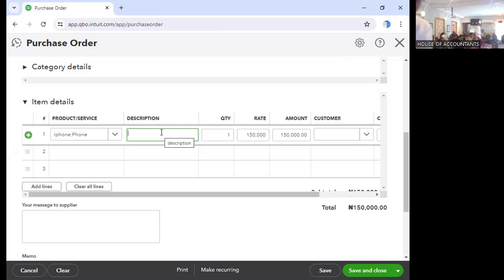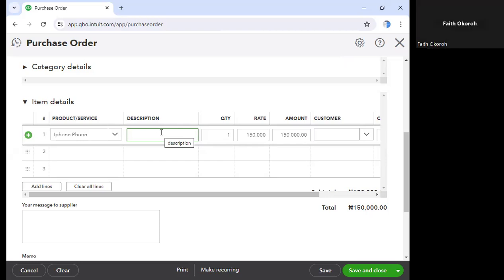No, it's because we didn't create items for that. That's why we need to create it first before we can raise the purchase order. It's not part of our inventory items. So we need to create this as part of inventory items before we can make the purchase.